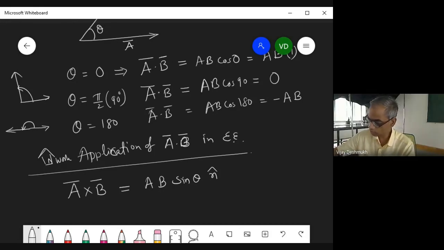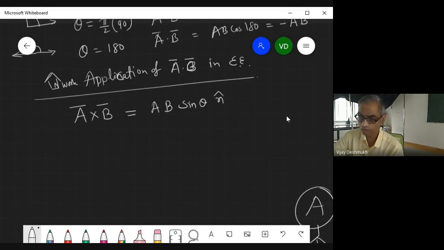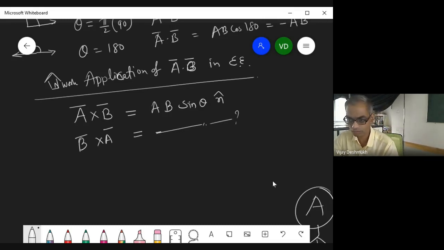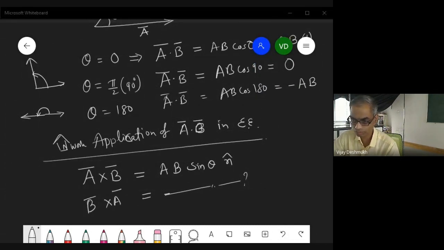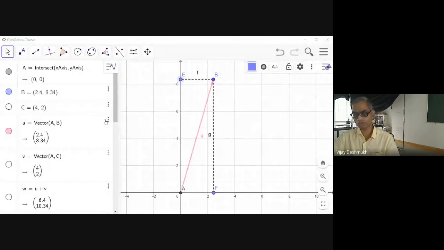So let us go to GeoGebra and try to understand what A cross B means. And of course, we'll go for B cross A also. And what is the value of this B cross A, whether it is the same or different? So let me go back to GeoGebra. Why am I taking GeoGebra? Because it's very simple to understand what is going on when you talk about two vectors.